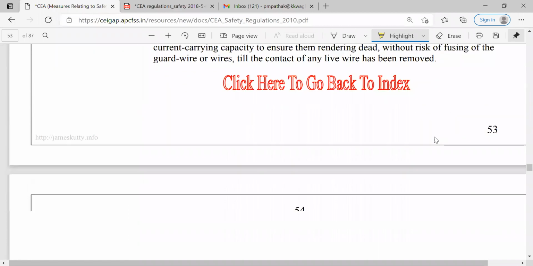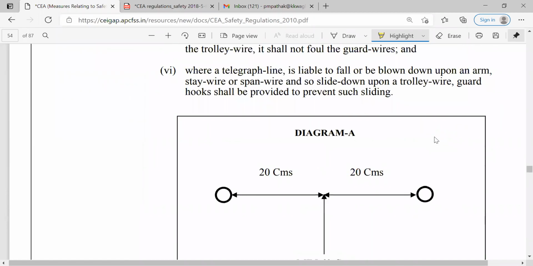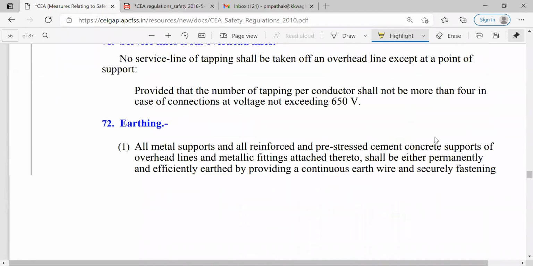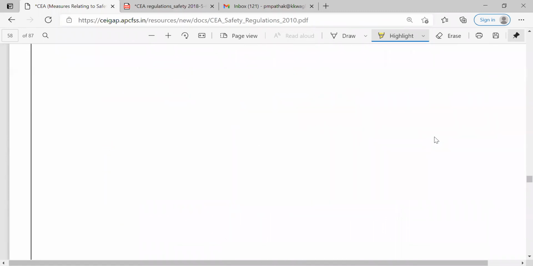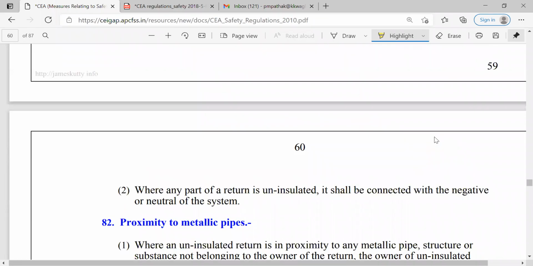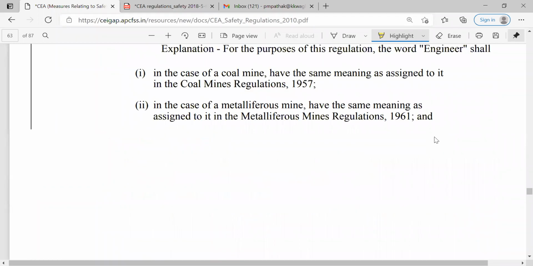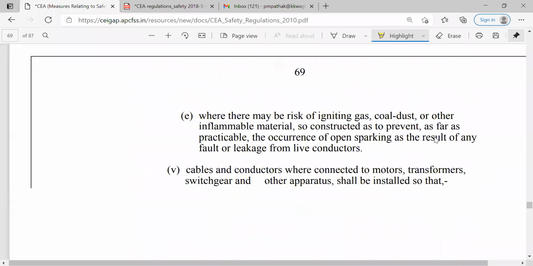Then different provisions I have already mentioned, related to guarding. These diagrams are given. Then earthing provisions, overhead lines, underground systems, and other chapters related to that. All these provisions are mentioned in various chapters, in various rules.